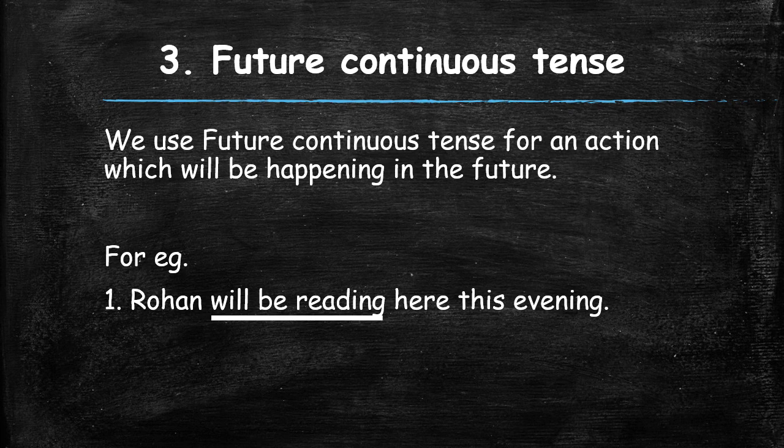Here this evening. So that means it's morning or afternoon right now, and it is being said that he is going to read in the future. That evening or this evening. So will be reading is the future continuous tense.